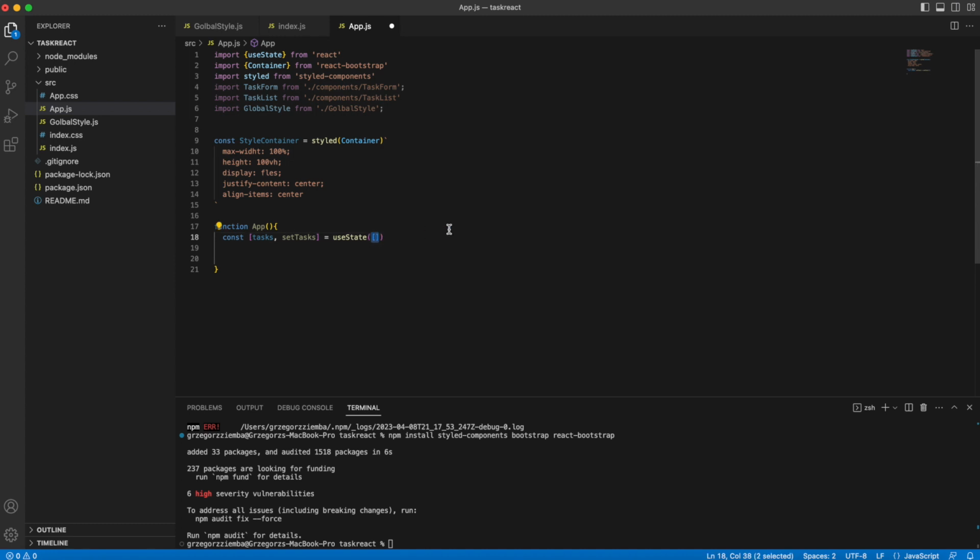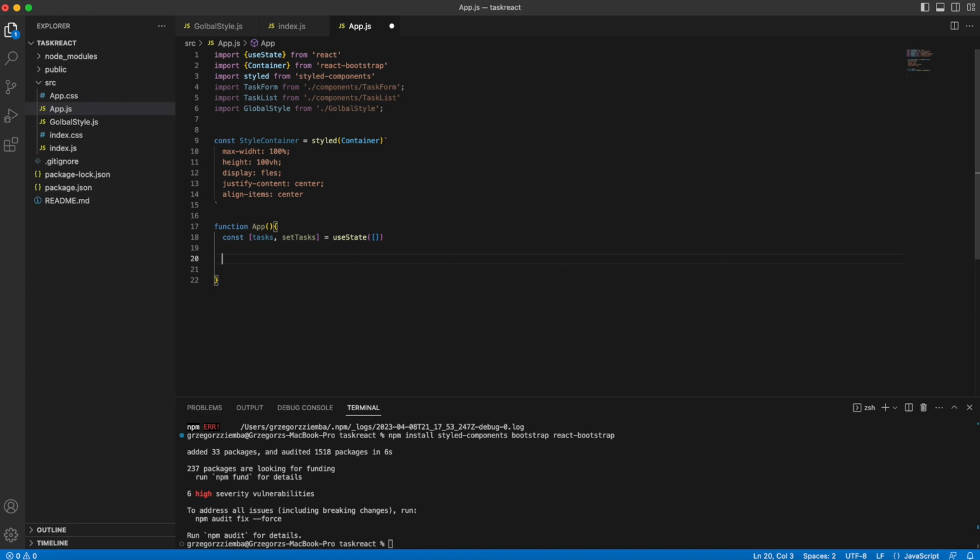Because there will be a lot of tasks that we can add, and it will help us with adding, for example, changing the completion, whether it's complete or not.